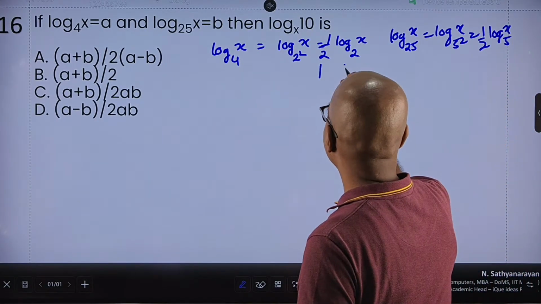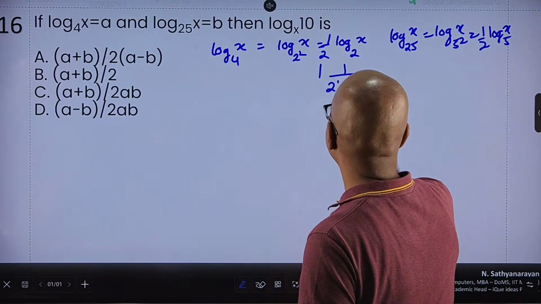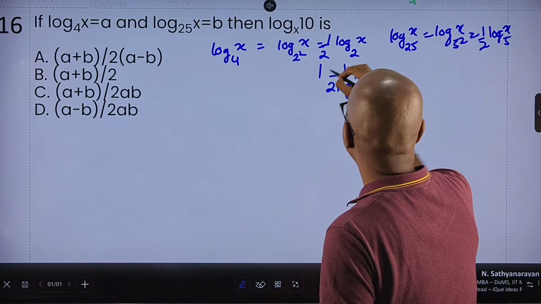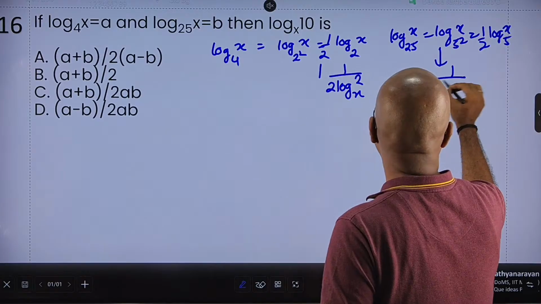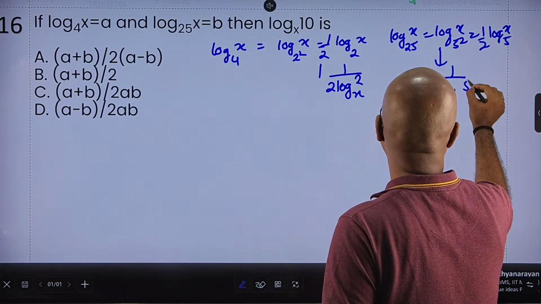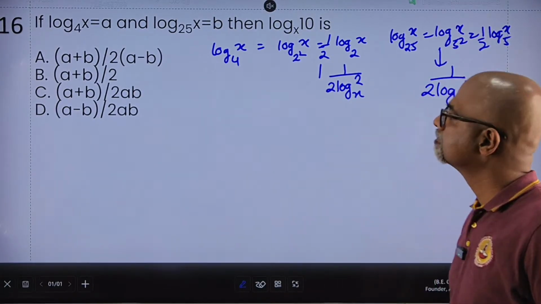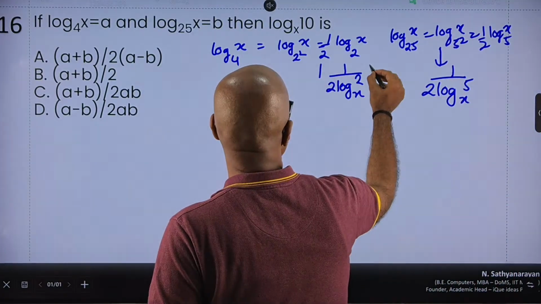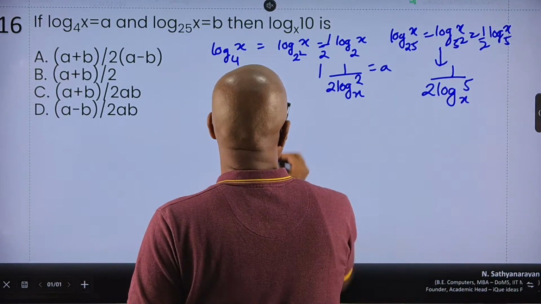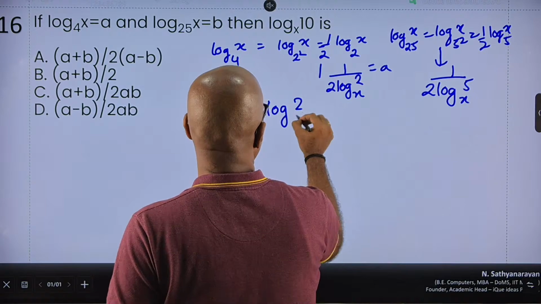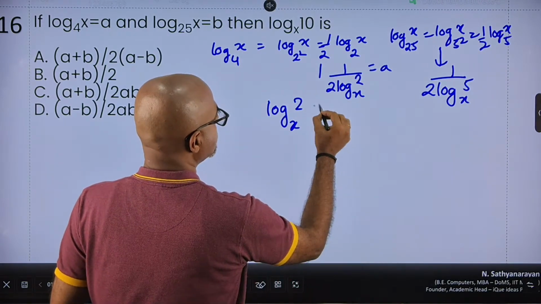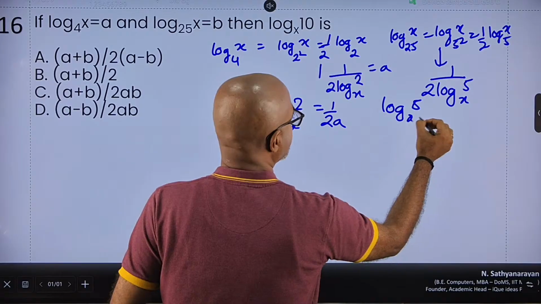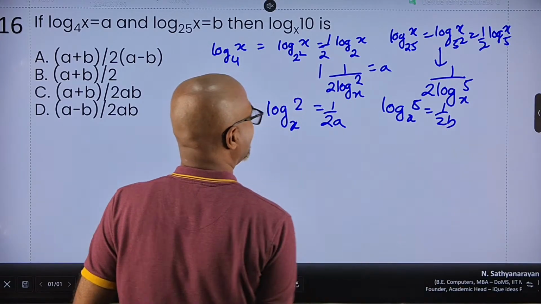And this I can write as 1 upon 2 times log 2 to the base x. I can write this as 1 upon 2 times log 5 to the base x. That's it. So if I know this is equal to a, then log 2 to the base x is equal to 1 upon 2a, and log 5 to the base x is 1 upon 2b.